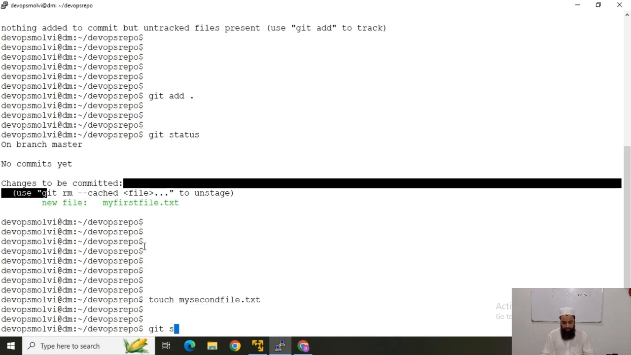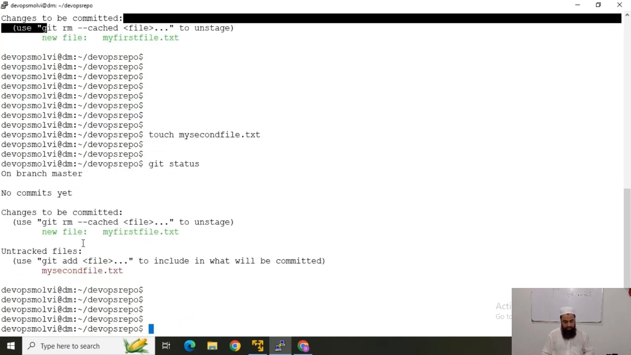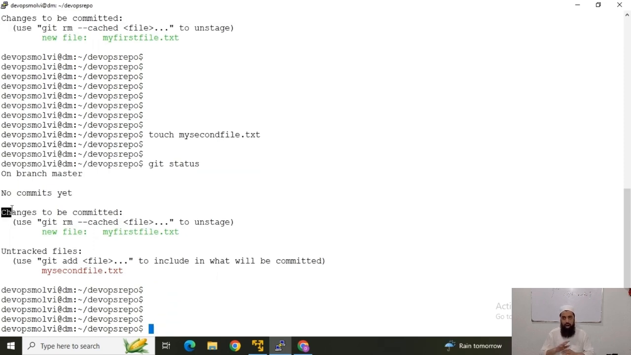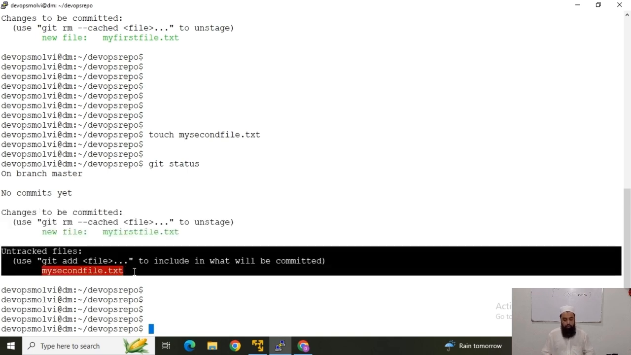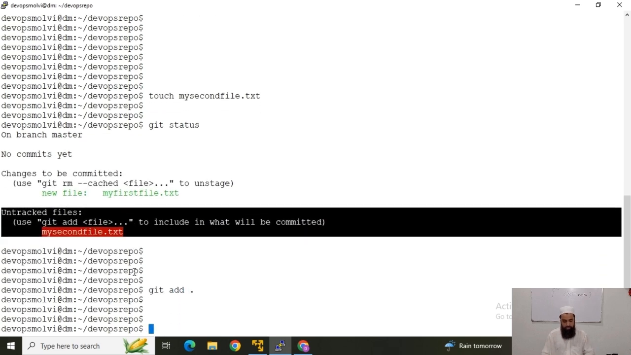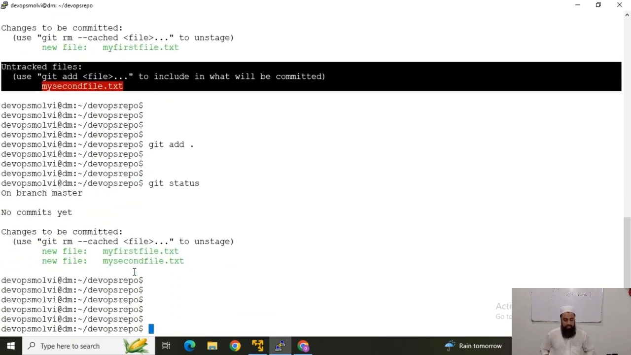Okay, now git status, and you can see that there are now two stages showing, but still I have not committed any changes to the repository. This is our staged file. This is our untracked file. So if I run git add and dot, the second file would also be included in the staged phase. Now again, git status, we can see that there are now two files and both are in the staging phase.